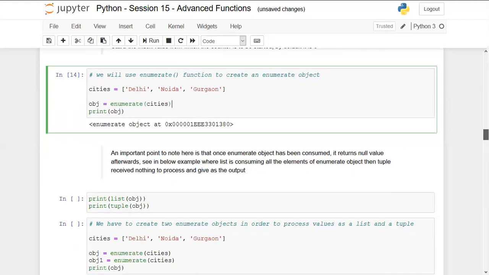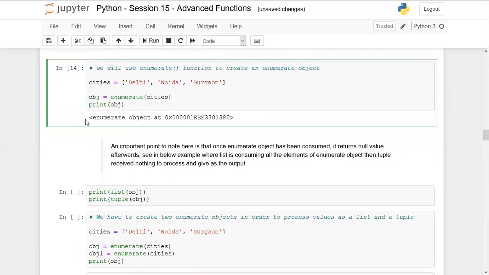So let's see. We already have this enumerate object in place. Now, once we convert this enumerate object into a list or maybe a tuple, for the first time, it has consumed the enumerate object. The enumerate object subsequently will be blank. You will not be able to get any more elements from the same object.